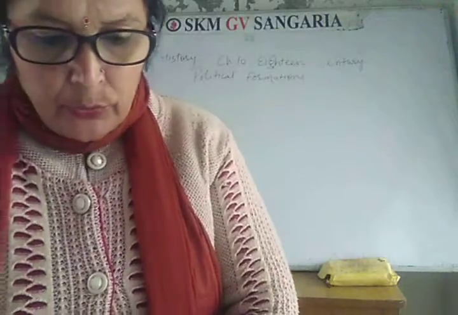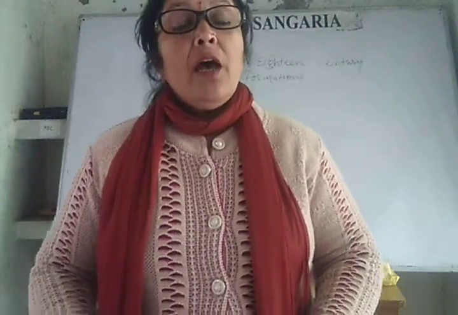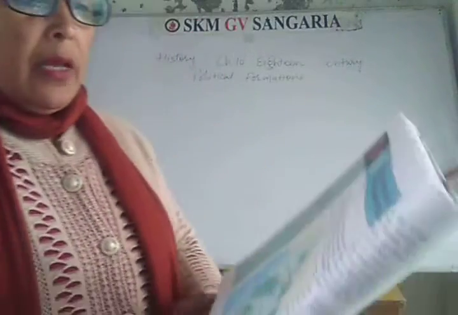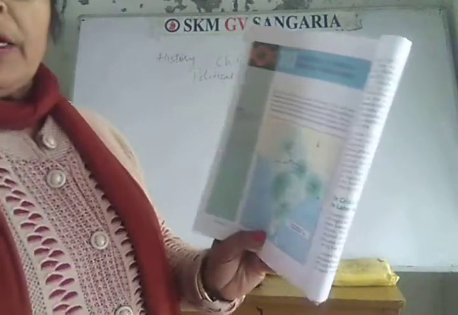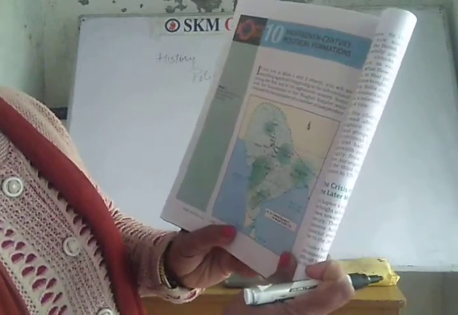So students, you can see the maps 1 and 2 very closely in your book. You will see something significant happening in the subcontinent during the first half of the 18th century. First half of the 18th century means 1700 to 1750. Notice how the boundaries of the Mughal Empire were reshaped by the emergence of a number of independent kingdoms.